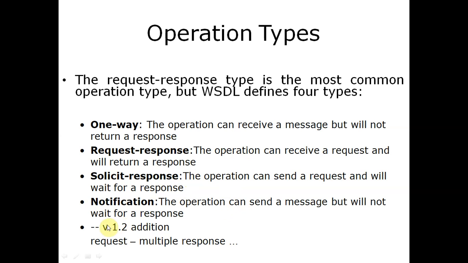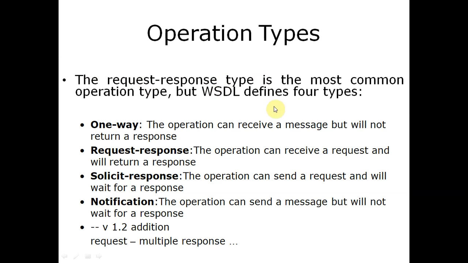Notification means one way communication, like notifying from the server. And finally the last one is request and multiple response. Suppose we are sending a request and we are getting multiple responses from different sites. So these are the different operation types of WSDL.